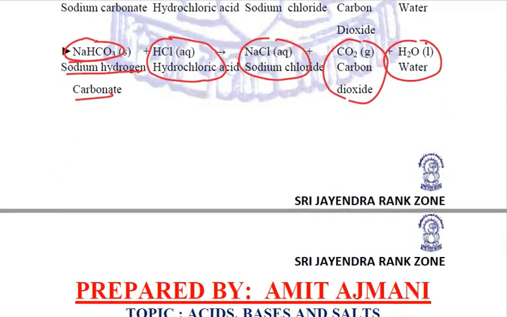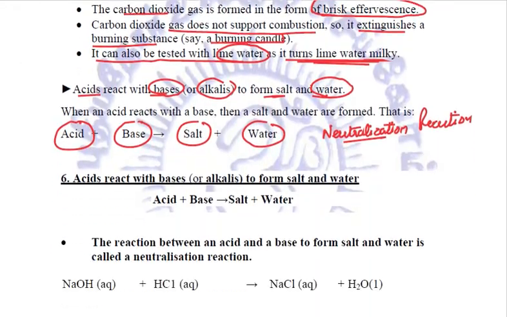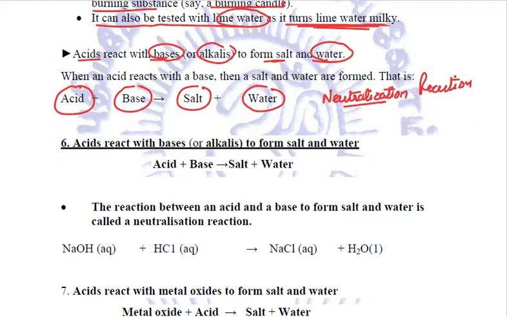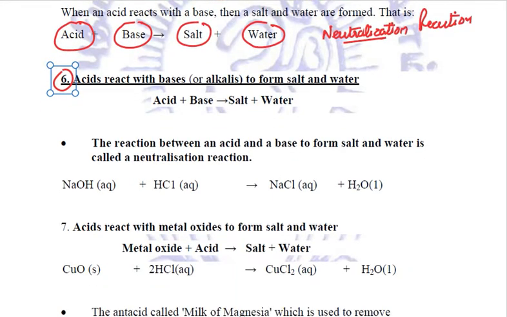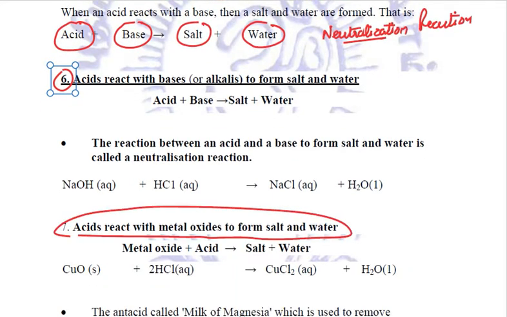Let me come to the screen first. Alright. So, the reaction between acids and bases is also called neutralization reaction. Why? Because they neutralize the effect of each other, being opposite to each other in properties. When we'll be studying bases, we will see how they are opposite to each other. Clear? Now, the next property or the next reaction is that the acids react with metal oxides to form salt